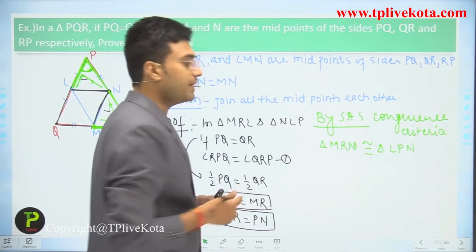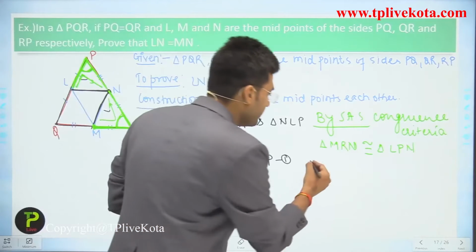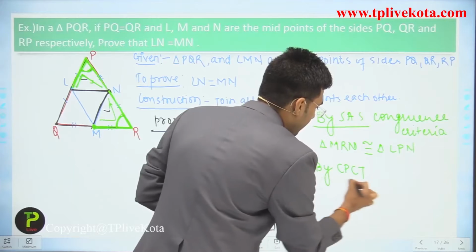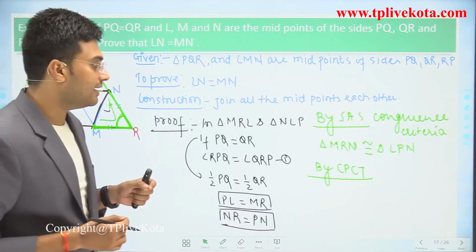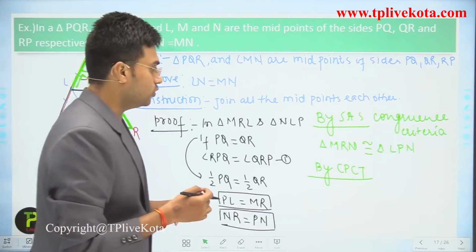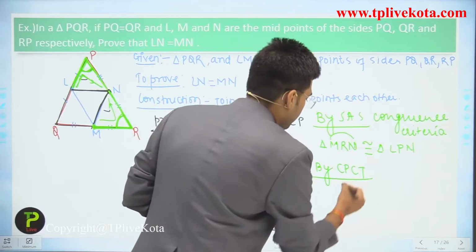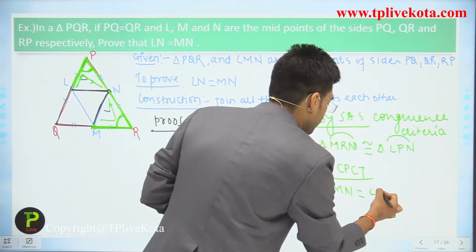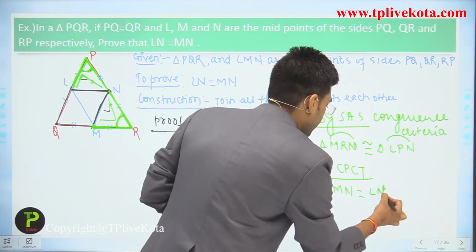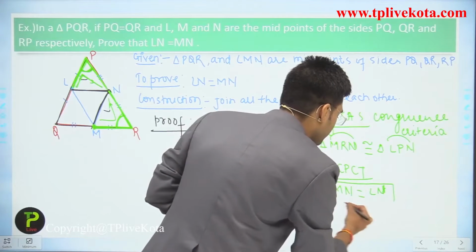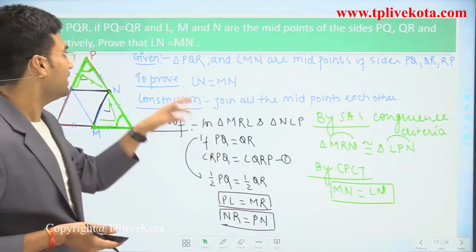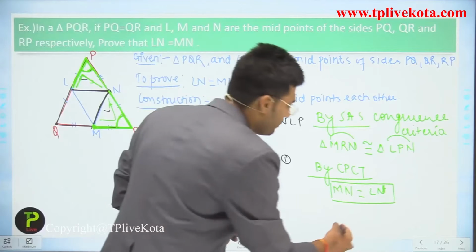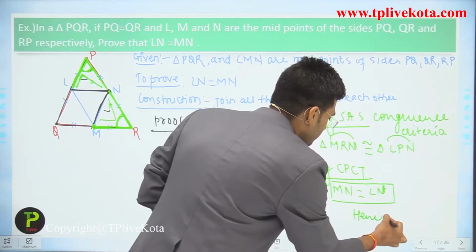So now these two triangles are equal. Now by CPCT, corresponding parts are equal, so MN equals LN, and we have to prove MN equals LN. So now we have proved that LN equals MN. Clear?